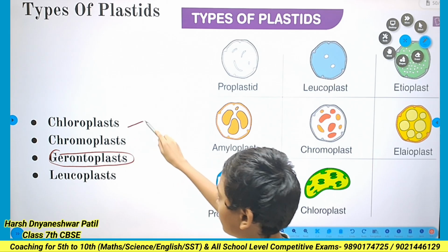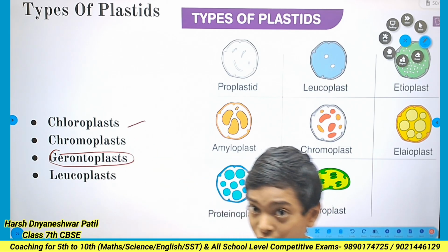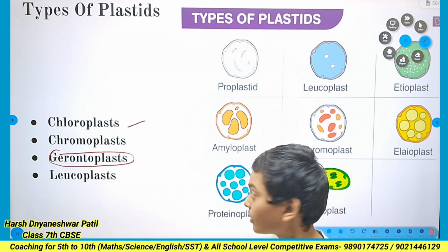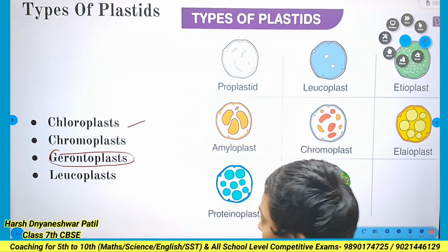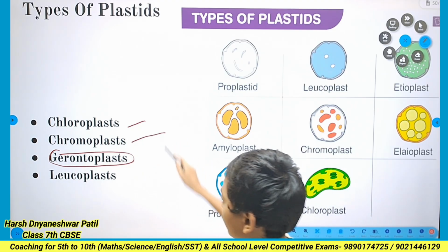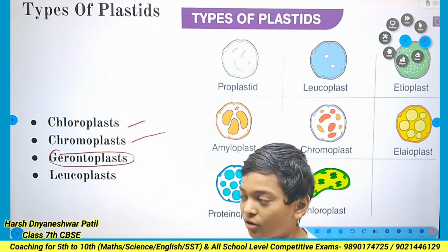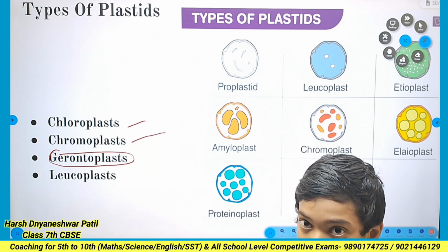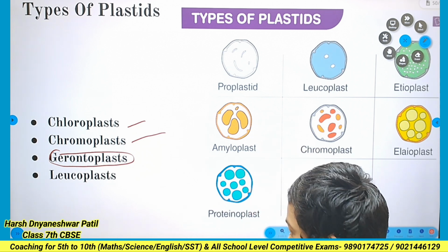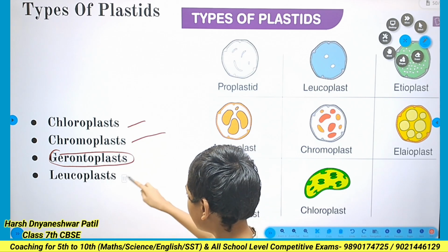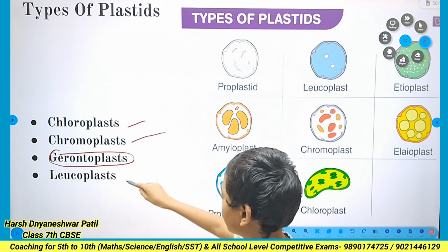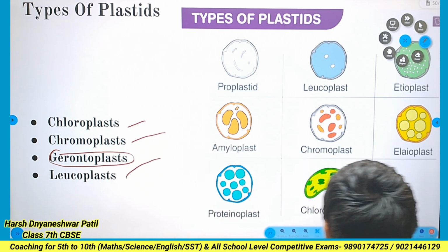The chloroplast stores the green pigment made by the cell. In the chromoplast, colors other than green are present. In the leucoplast, white color is present.